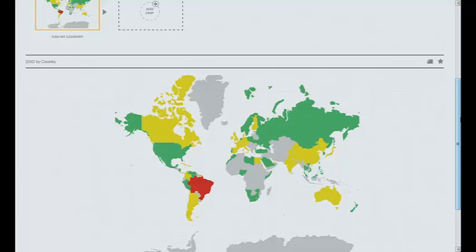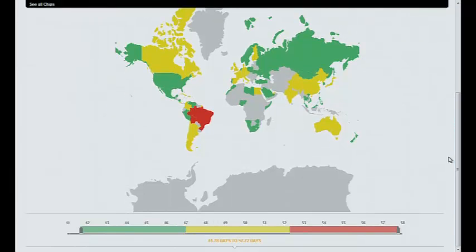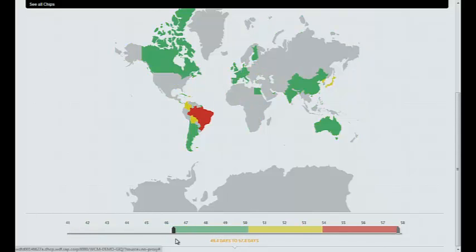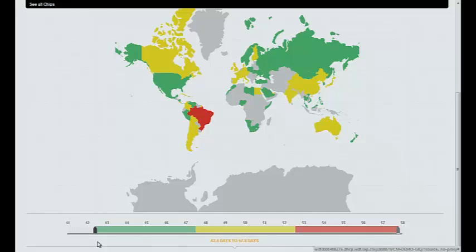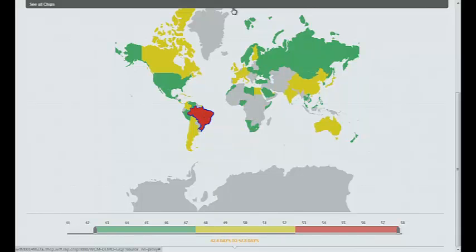And here I can see where the problems are. I can do calculation on the fly as I move this backwards and forwards. Ooh, look, it goes all pretty colors. It's like Christmas. And you can see here, ladies and gentlemen, what we're doing now is actually doing analysis on those 80 million records. And I can see here my problem is in Brazil. Always a problem, especially in football.